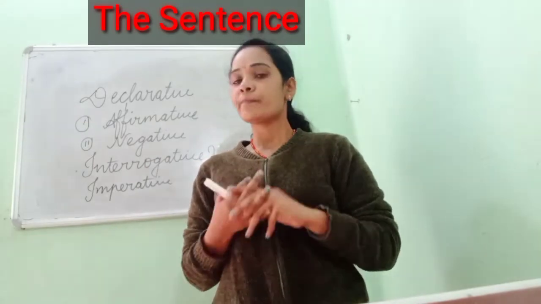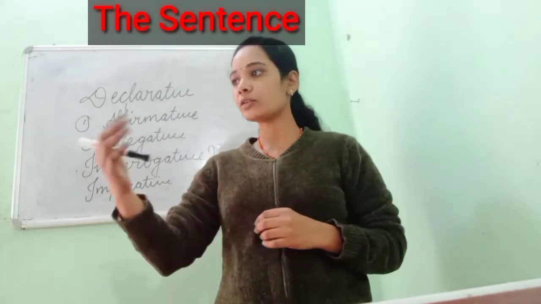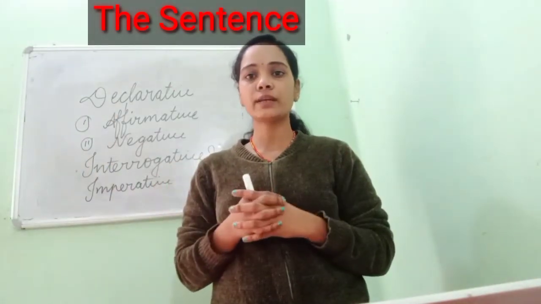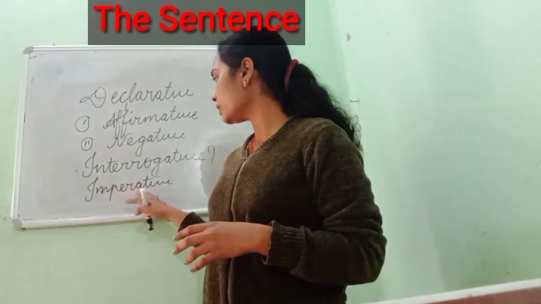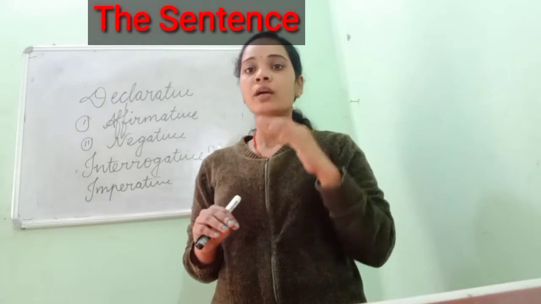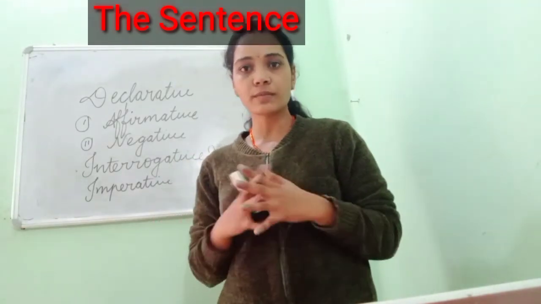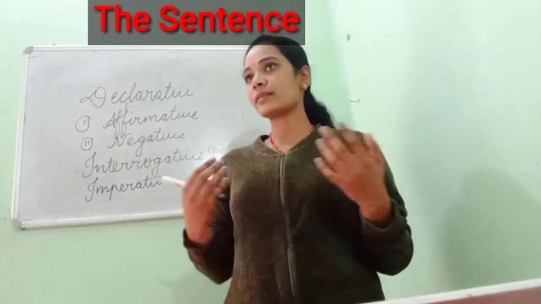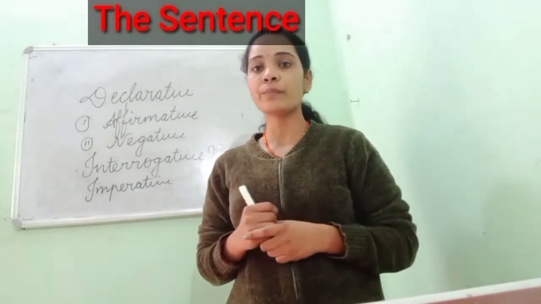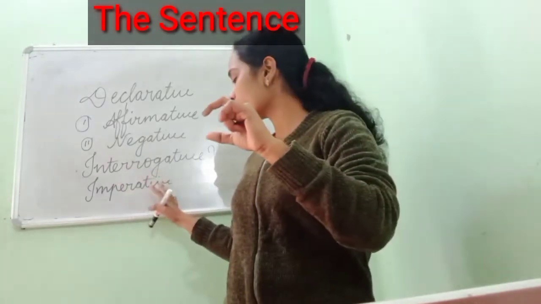For example, your mother orders you to complete your homework or to bring a glass of water. Mostly in an imperative sentence, the subject is hidden. You is the subject, but it is not used over there. So if your mother orders you, bring a glass of water, that is just an order, and it will come in imperative sentence.